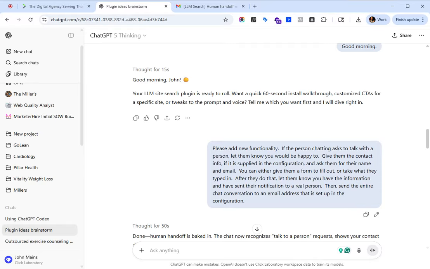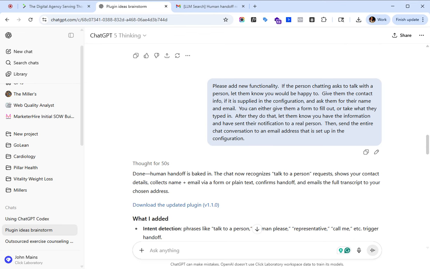And I decided I needed a few more features on it. So I said, all right, new functionality. Let's give it a personality. Let a person contact somebody like they're going to talk to a real person. Send them an email and a couple other things. I also told it to give it some custom colors and a couple of bits and pieces like that, and it did it.